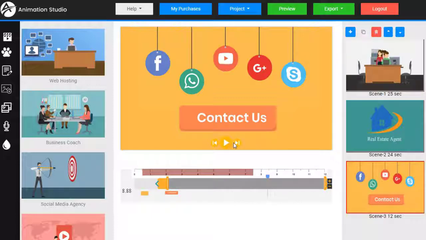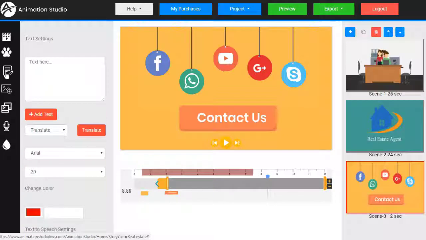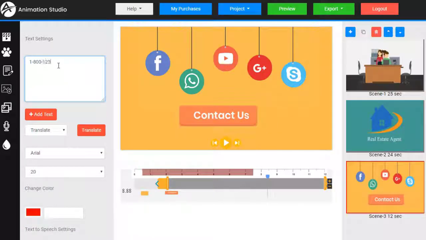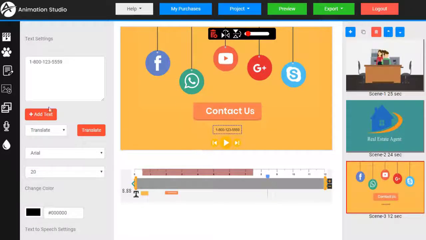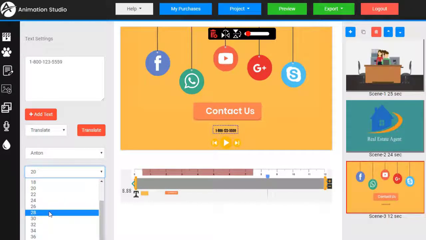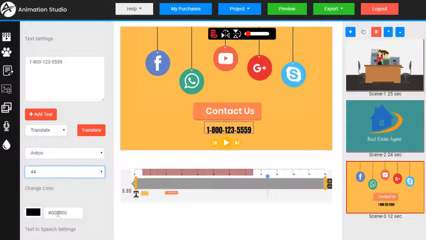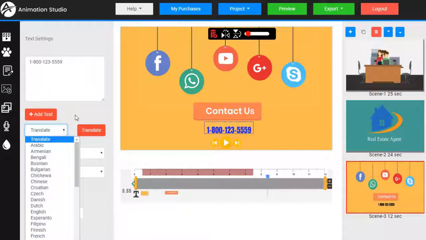Now really all we need to do is add in some contact information here. So we need to add some text. It's this icon over here, add text. We just click. Let's just type in a phone number. Now this is a drag and drop, what you see is what you get editor. So we can reposition this. It's a little small, so we can change the font. Let's change the font size. Let's change the color. You can see there's also some built-in translation options here, so we can translate our text into different languages, and this looks good.